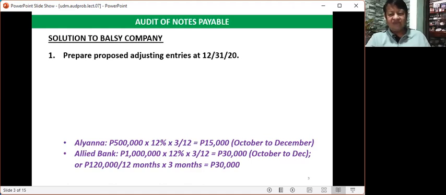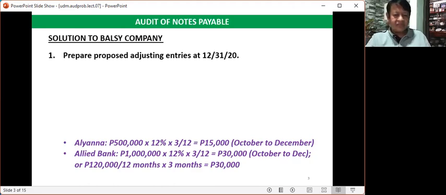If we divide 120,000 pesos by 1 million, we have a 12% interest. That is why this first computation, multiplying 1 million by 12%, is just a presumption.